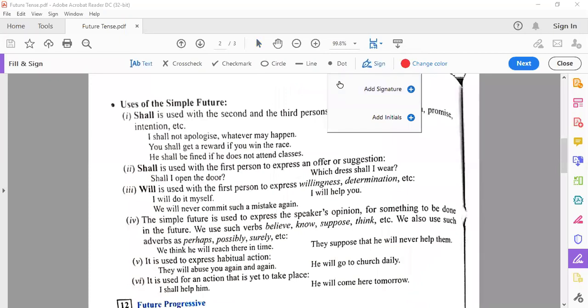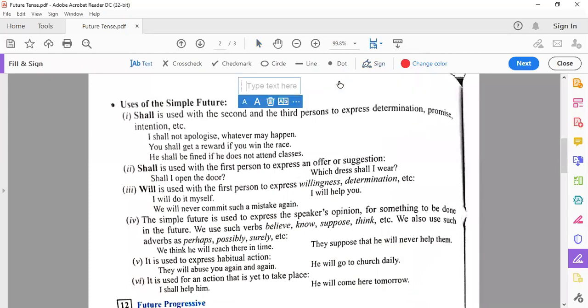Use of simple future. Shall is used with the second and third persons to express determination, promise, intention, etc. I shall not apologize. Whatever may happen, you shall get a reward if you win the race. He shall be fined if he does not attend the classes. See, with the you and he, shall is used. That shows determination, promise और intention.